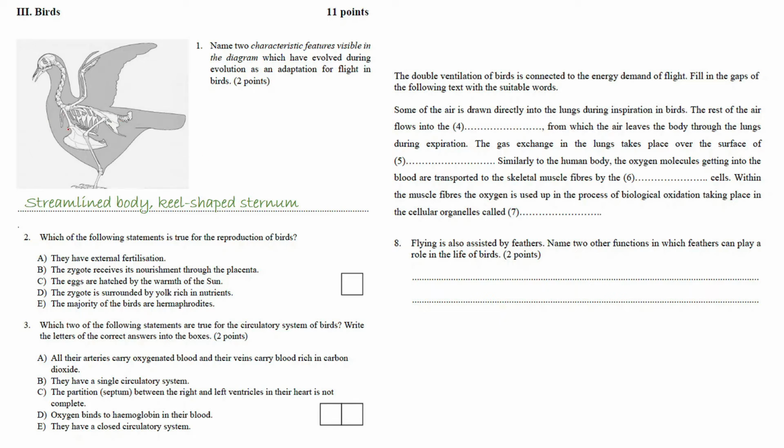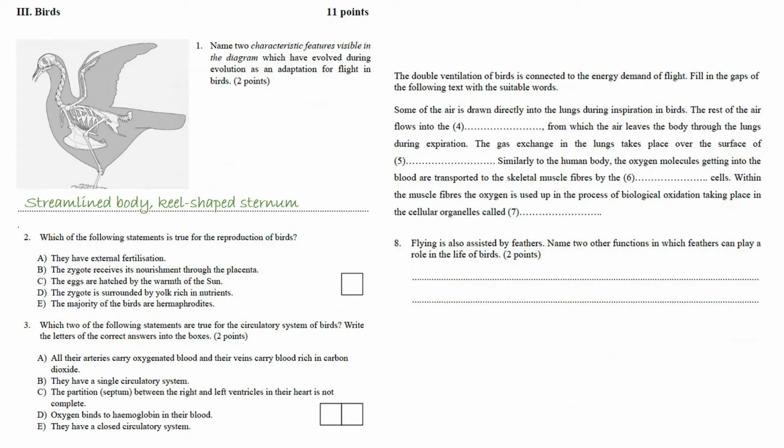And the other characteristic feature is this extension of the sternum, which is called a keel. So the keel-shaped sternum is mentioned in here. Muscles can attach to this sternum, and those muscles actually help them to fly, to move the wings. Okay, in the key you can read some other solutions that would also be accepted.